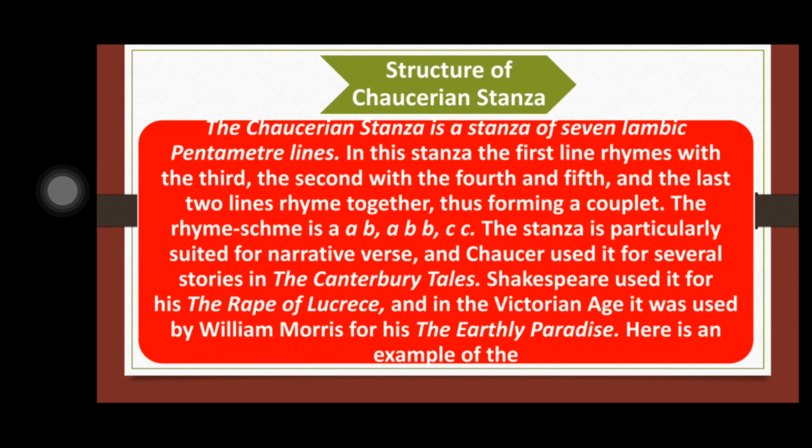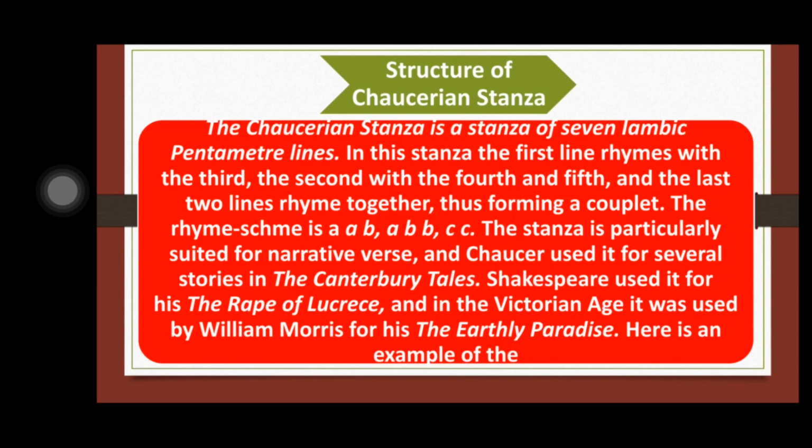And how many syllables will be there? 10 syllables. And how many feet will be there? 5 feet, because we call it iambic pentameter. Penta means 5. Meter will be iamb. Iamb means unstressed and stressed. So Chaucerian stanza consists of 7 lines.